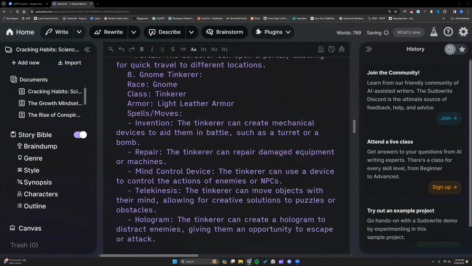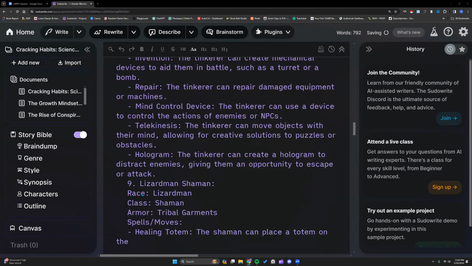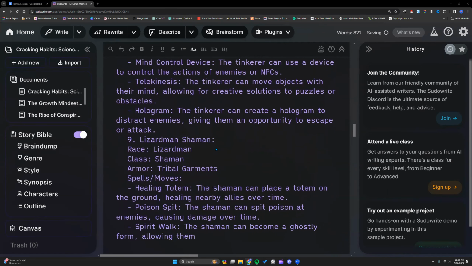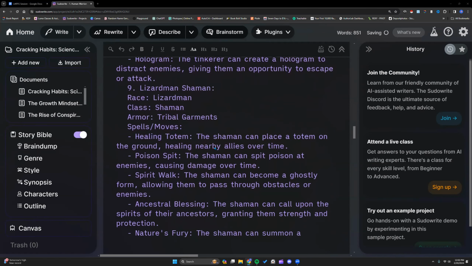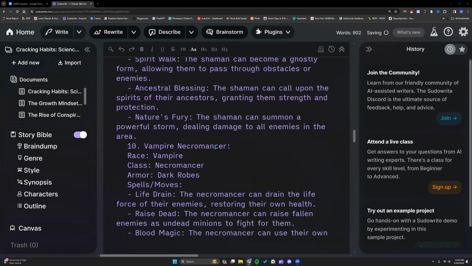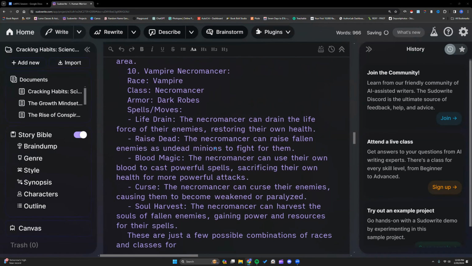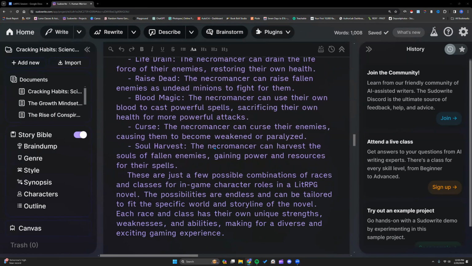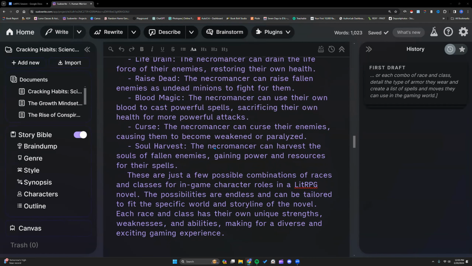All right, so that is wrapping up at the top of the hour. I'm going to let this finish. Lizard Man Shaman. I'm going to name it Tomas. Any questions on this, y'all? Was this helpful? Or was it too niche focused and you don't know how to use it for your genre?